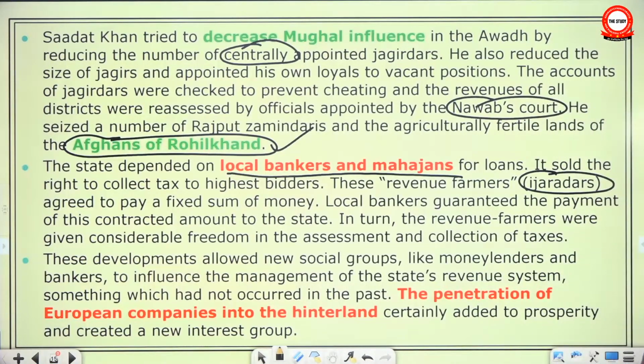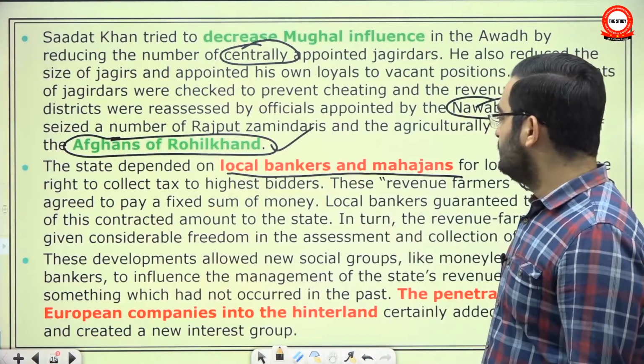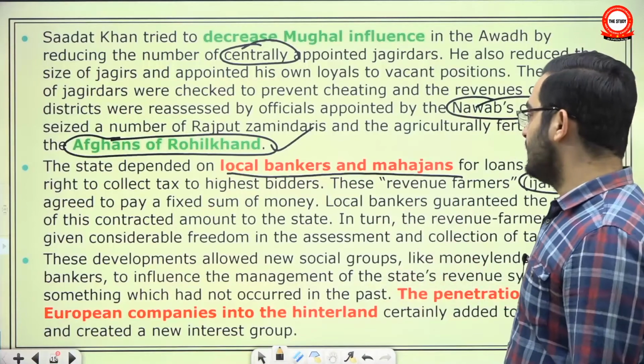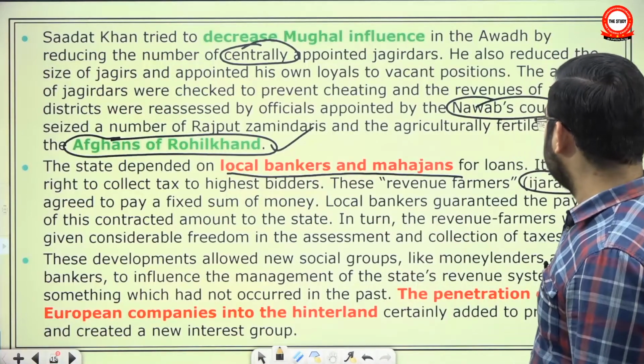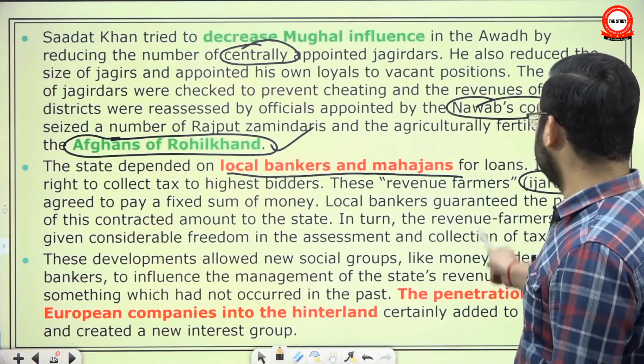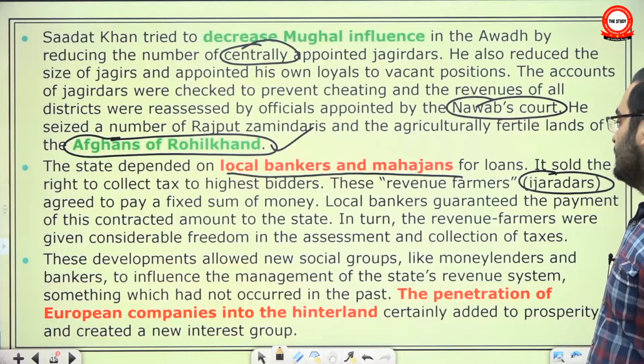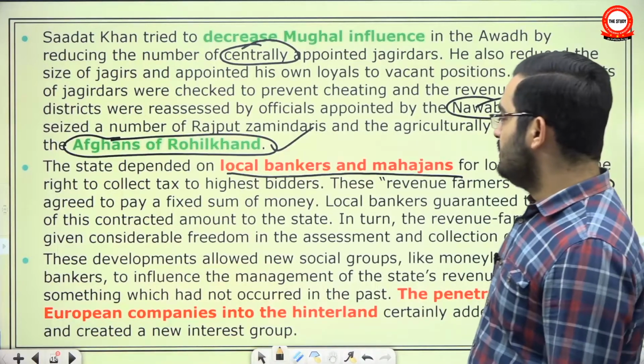These revenue farmers or ijaradars agreed to pay a fixed sum of money, and they would pay in advance most of the time. Local bankers guaranteed the payment of this contracted amount to the state. In return, the revenue farmers were given considerable freedom in assessment and collection of taxes.